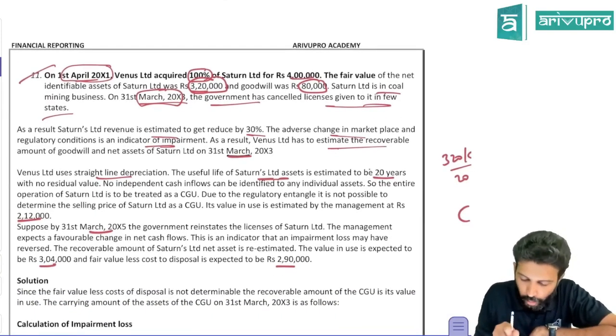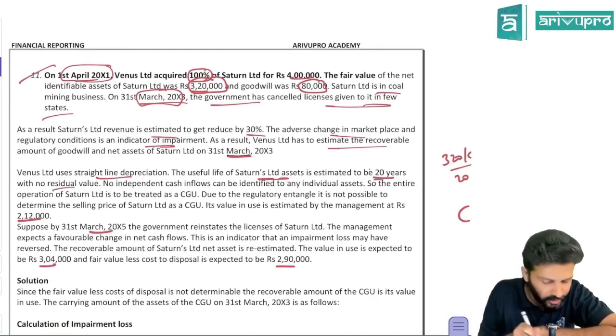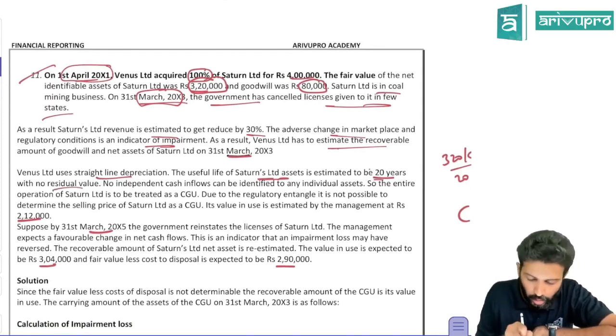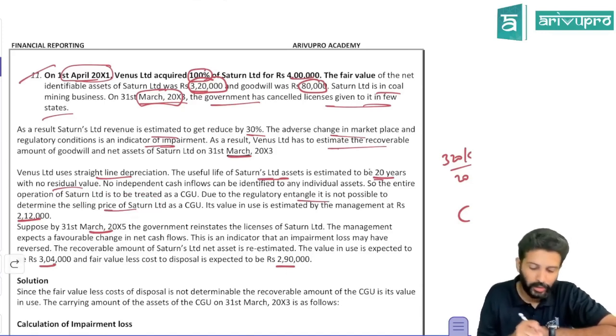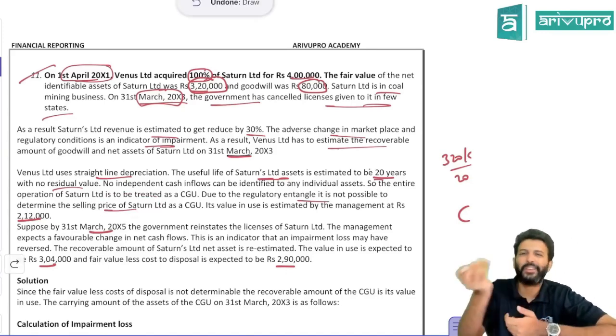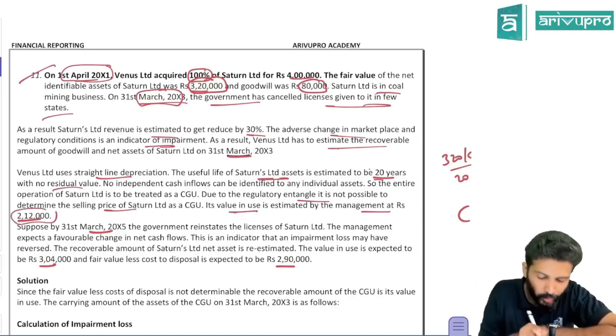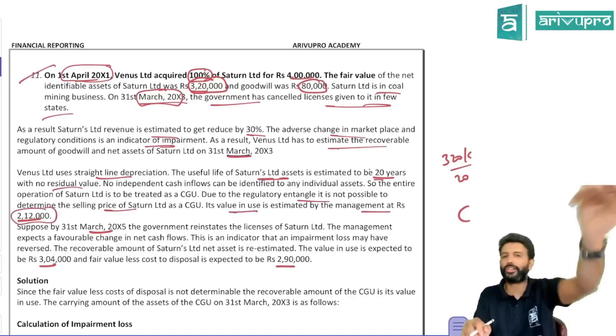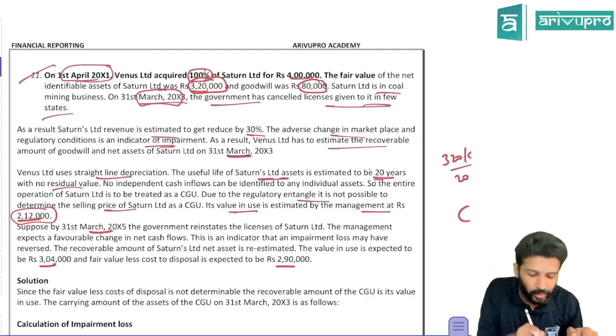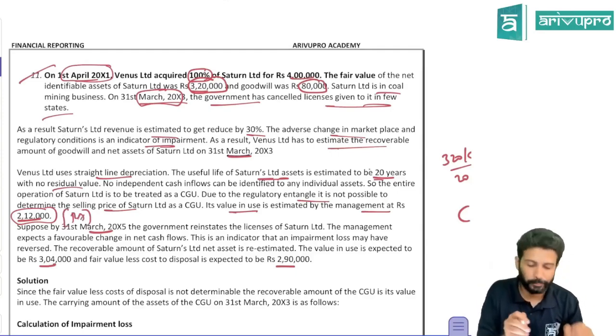They've given straight line method. Useful life is 20 years. We already considered. Residual value is 0. Already considered. No independent cash flows. Due to regulatory entanglement it is not possible to determine. They're saying it's not possible to find out selling price of Saturn assets. Meaning fair value less cost to sell, we cannot find out, it seems. Value in use is estimated to be 212. If fair value less cost to sell you cannot determine, then value in use itself becomes your recoverable amount.